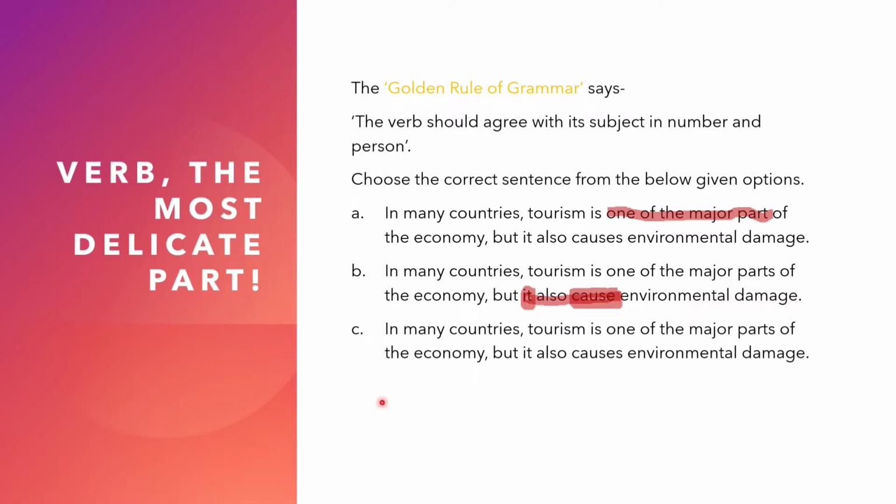Now let us look at the third sentence. In many countries, tourism is one of the major parts of the economy, but it also causes environmental damage. So you can say this is the correct sentence.